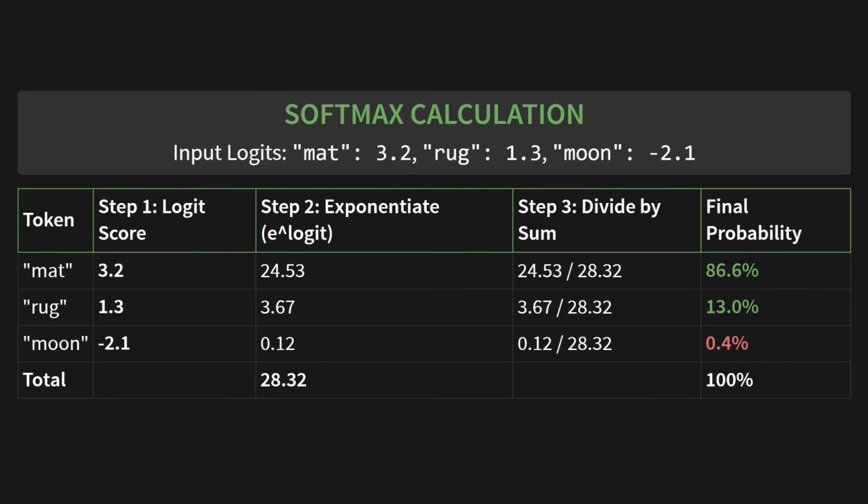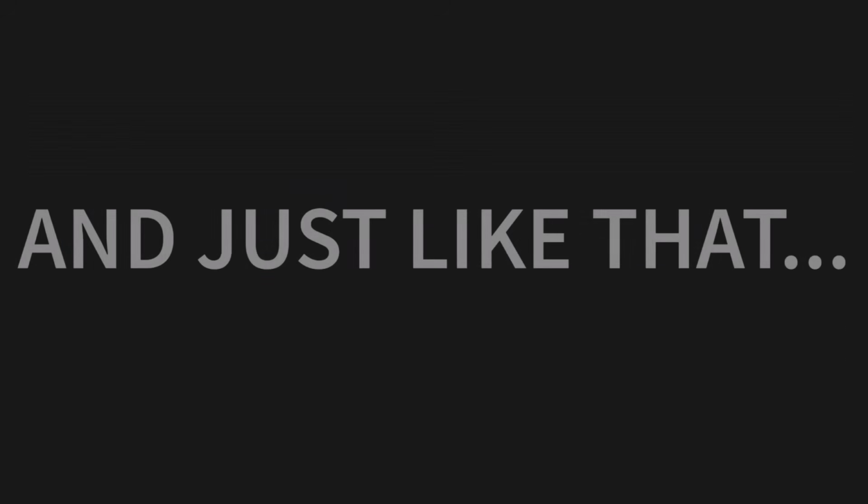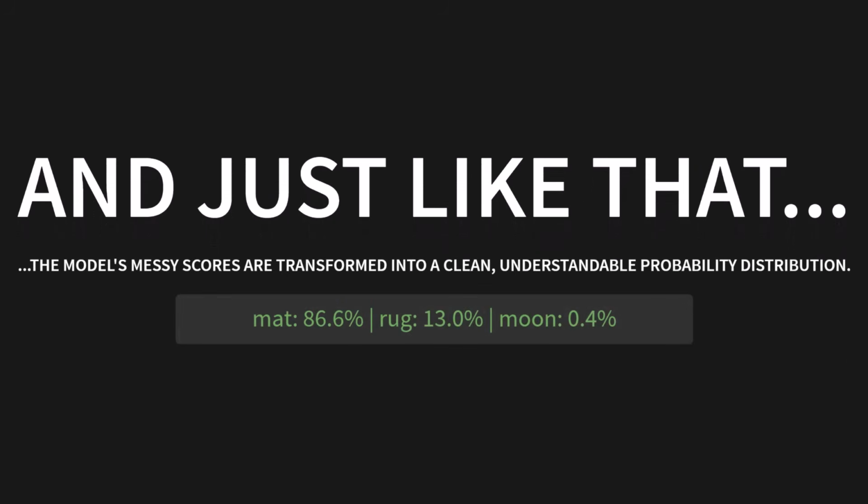Now, for the final step, we divide each of those exponentiated scores by the total sum. For Mat, we take 24.53 and divide it by 28.32, which gives us our final probability, 86.6%. For Rug, it's 3.67 divided by the total, giving us 13.0%. And for Moon, it's just 0.4%. And what's the total? Exactly 100%. And just like that, the model's messy scores are transformed into a clean, understandable probability distribution. We have an 86.6% chance for Mat, 13% for Rug, and a tiny 0.4% for Moon. The model has officially made its prediction.